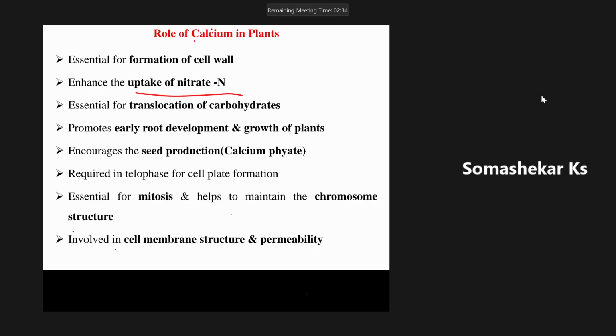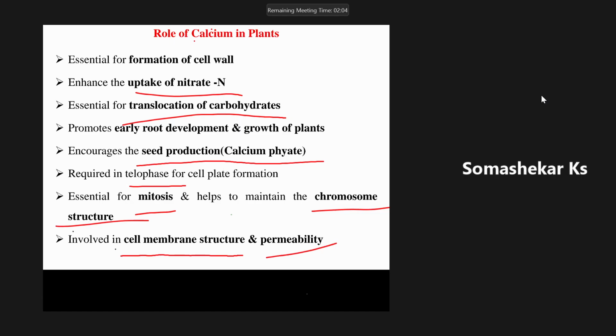Apart from that, it helps in translocation of carbohydrate in the plant system, and also in seed production. For seed formation also, calcium is very important. It is required in telophase for cell plate formation, helps in mitosis, helps maintain chromosome structure, and is involved in cell membrane structure and permeability.